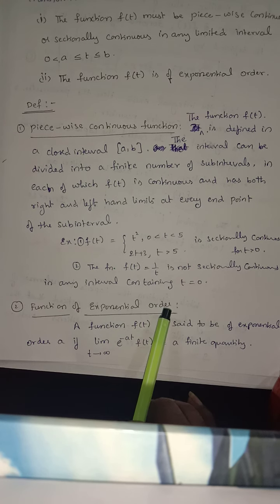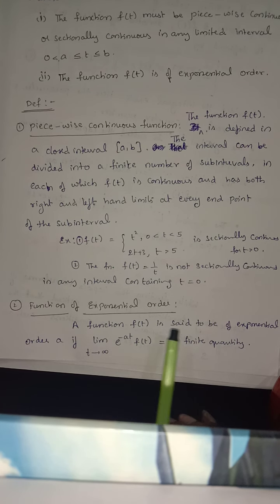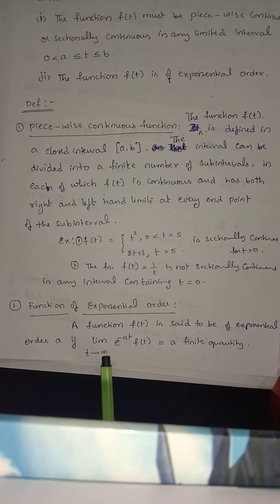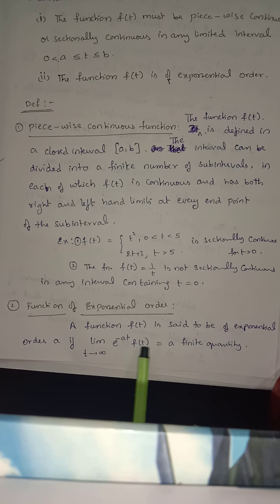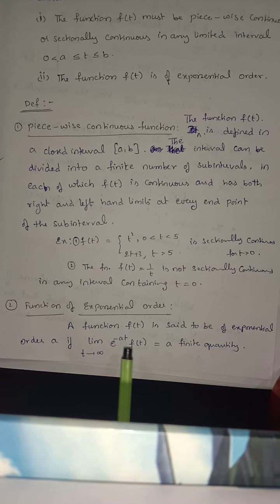Now the second one is the function of exponential order. A function f of t is said to be of exponential order a if the limit as t tends to infinity of e power of minus at f of t is equal to a finite quantity. If you get a finite quantity when you apply the limit to this function, then it is called exponential order.